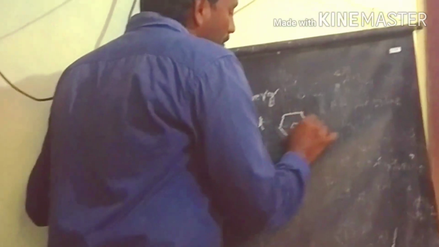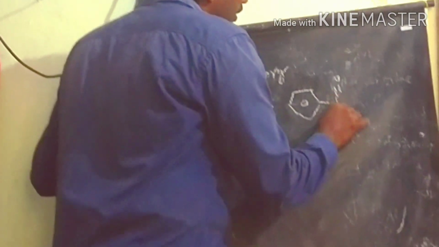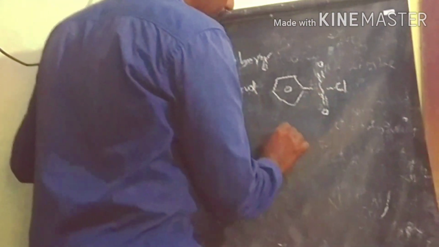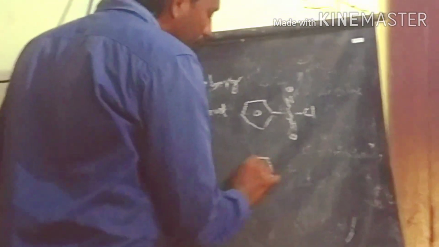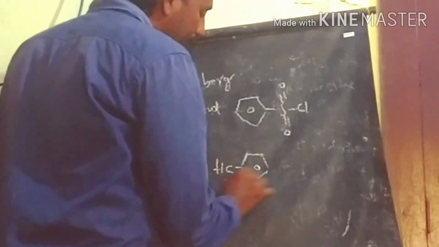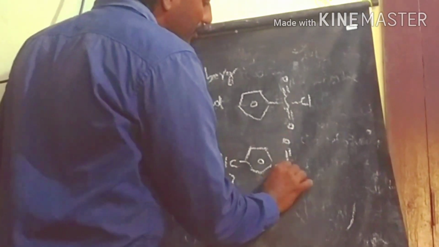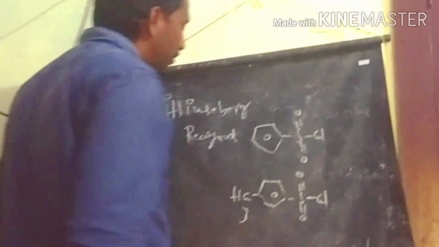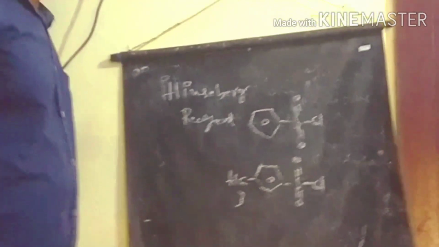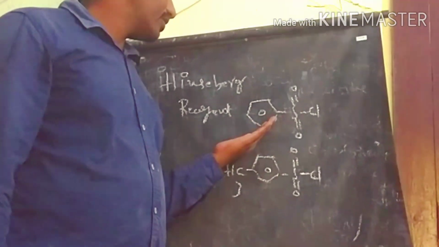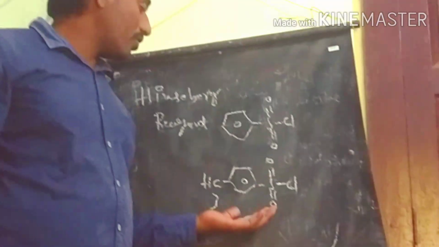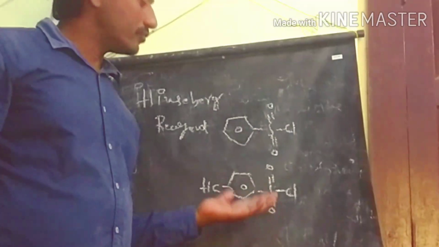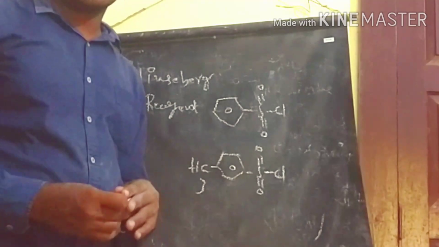Benzene sulfonyl chloride, or tosyl chloride, we call as the Hinsberg reagent. In the Hinsberg reagents, we have two reagents: one is benzene sulfonyl chloride, the other is tosyl chloride. So as you wish, you can take any one.